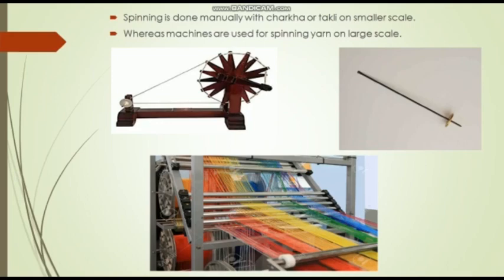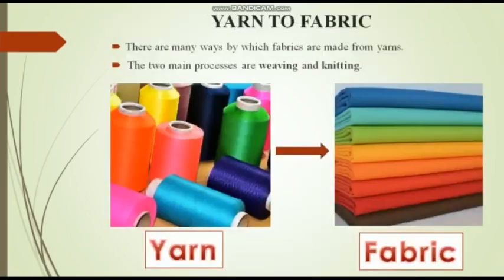If we want to make yarn on a larger scale, then we can use machines which are operated with the help of power. Now, yarn to fabric. We know that when we convert fiber to yarn, the process is known as spinning. Now, we can convert the yarn into fabric with the help of two processes: weaving and knitting. As you can see in the picture, the first picture is of yarn and the second picture is fabric. So how is it done? It is done with the help of two processes, weaving or knitting.